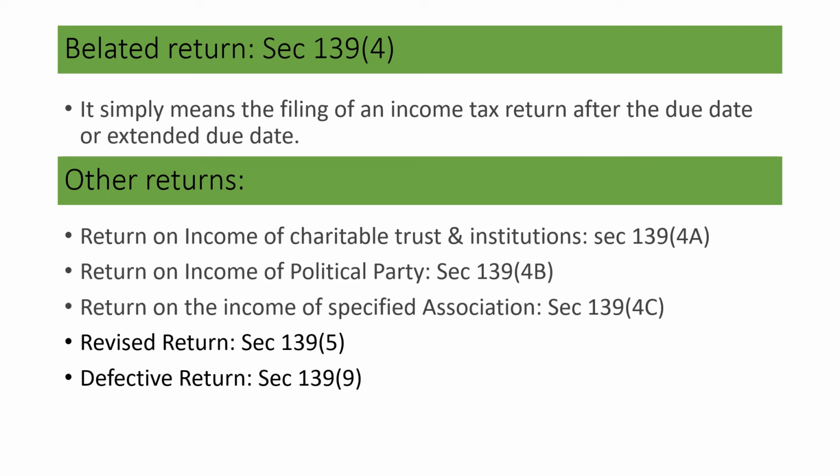Then there are other returns like return on income of charitable trust and institutions, return on income of political party, return on income of specified association, revised return and defective returns. These are the various types of other returns, and sections are also mentioned in front of different returns.